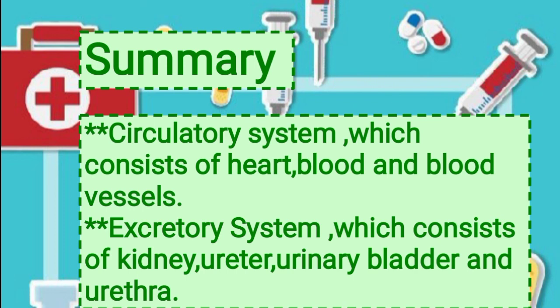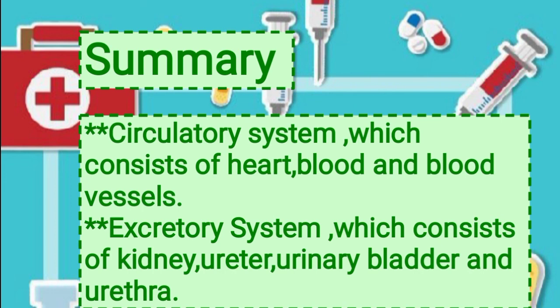The formation of urine takes place inside the kidney. Then urine contains harmful waste product from inside the body. So ureters carry all that urine from the kidney to urinary bladder, and the urine which is stored in the urinary bladder is excreted through urethra out of your body.